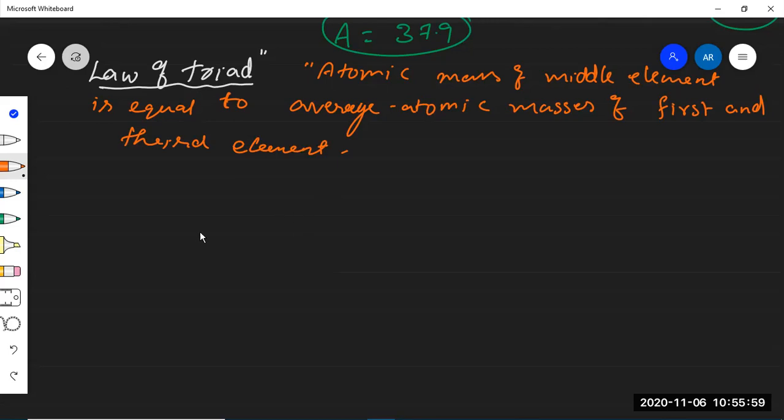Now let us come to how many triads he proved. That is the merit: this law explains only three triads.